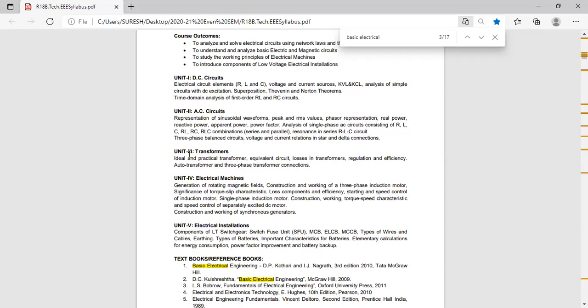So how many questions have I told in transformers? Have you written the questions? Can you post them in the WhatsApp group? These questions that I have told now on transformers, take a photo and post it in the WhatsApp group so that all the students can see.